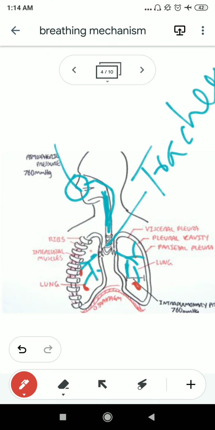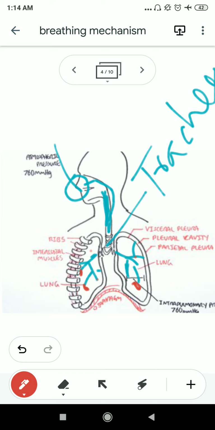I hope you now have a general idea about the respiratory system of human. It starts with the nose, which has the nasal aperture, then it will continue into the windpipe, and then the windpipe enters into the lungs via bronchus and bronchioles. And if you see the structure of the lungs, it consists of bronchioles and alveoli. Alveoli are minute sac-like structures, which act as a reservoir of air in the human lungs.